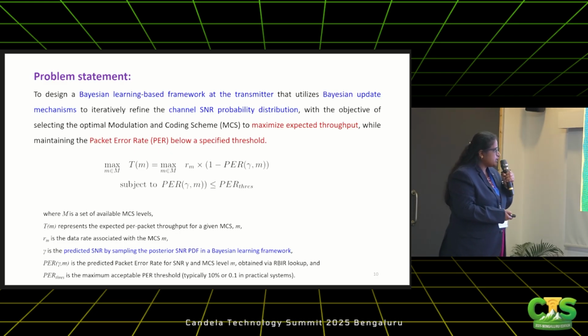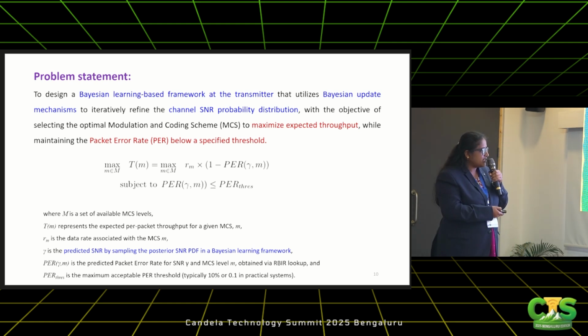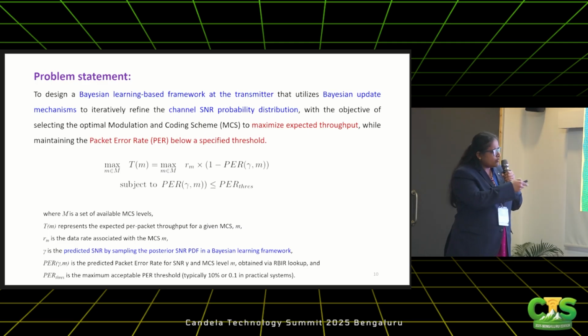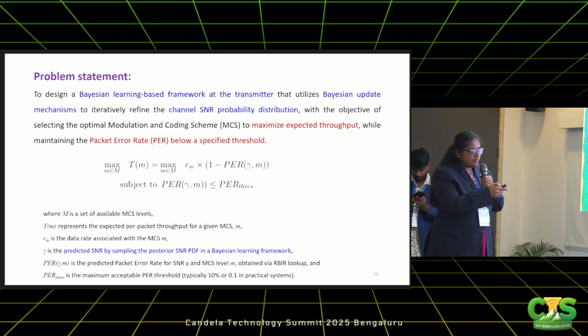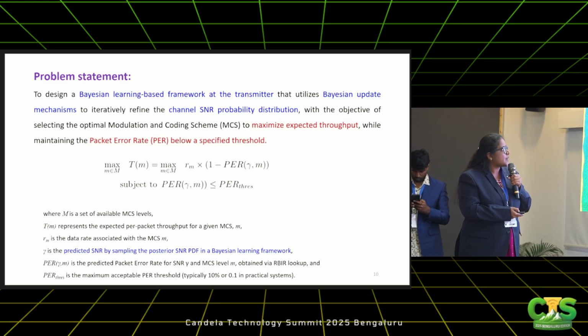And here nu is the predicted SNR at the transmitter, which we get by sampling the posterior SNR PDF in a Bayesian learning framework. So more about these terms we'll get to know very soon. And PR is the predicted PR, and the threshold we have chosen as 10%.